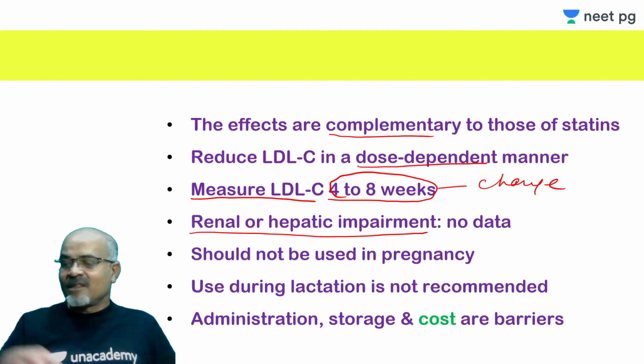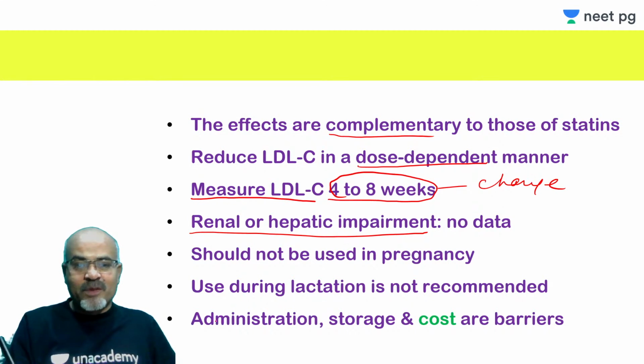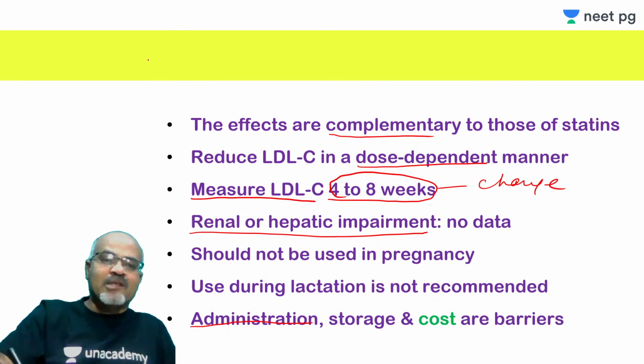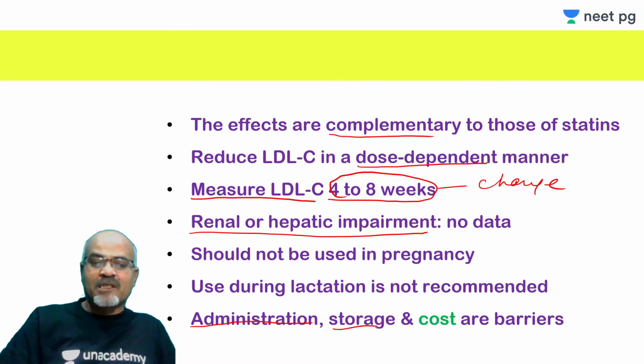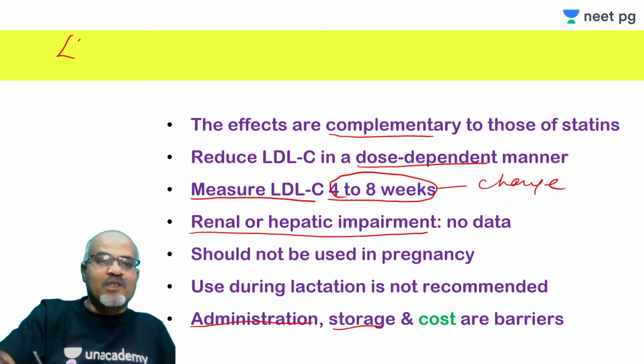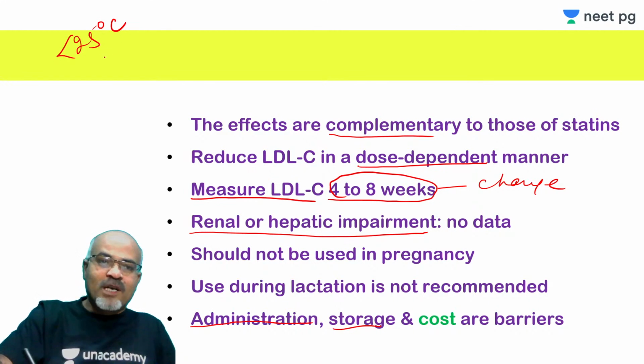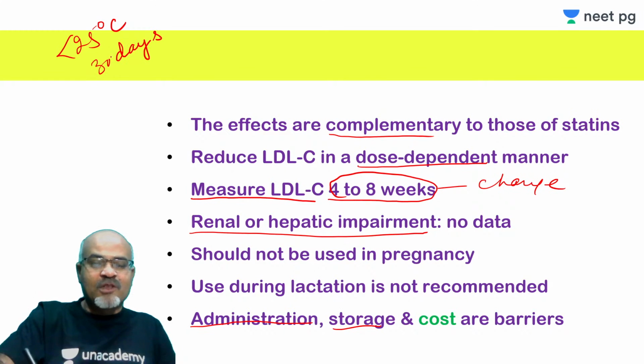So it is also recommended that it should not be used by lactating women. And this drug is, first of all, to be given parenterally. That is an important thing. That is a problem. It is given subcutaneously, and this actually requires certain storage conditions. This is to be stored under 25 degrees Celsius. If you do not have refrigeration facility, it can be stored under 25 degrees Celsius for 30 days. And if you keep it without refrigeration under 25 degrees for 30 days and it is not utilized, it should be thrown away.